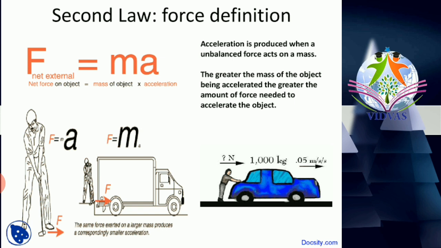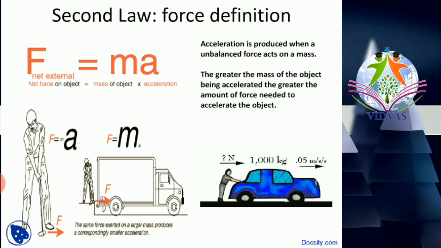Newton's second law of motion can also be defined another way. In the previous definition I told you the definition related to acceleration, A equals F by M. Here on the screen is the second definition: the greater the mass of the object being accelerated, the greater the amount of force needed to accelerate the object.